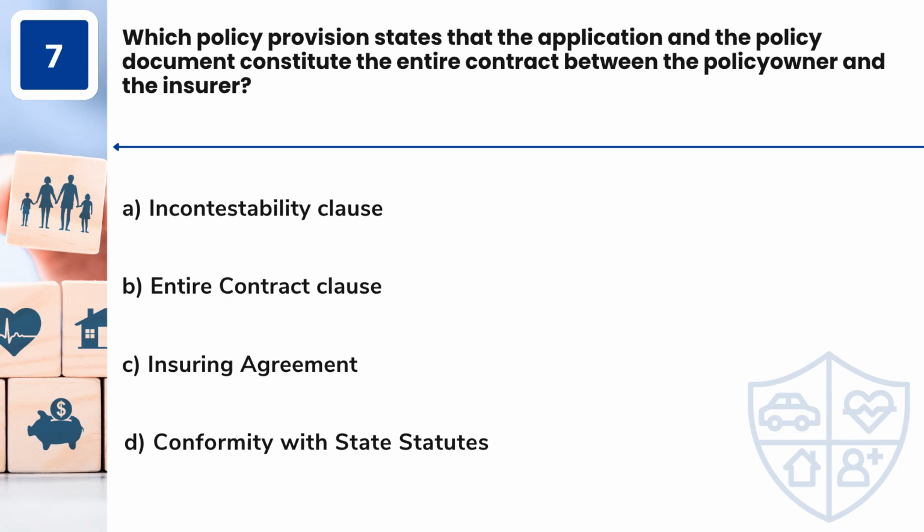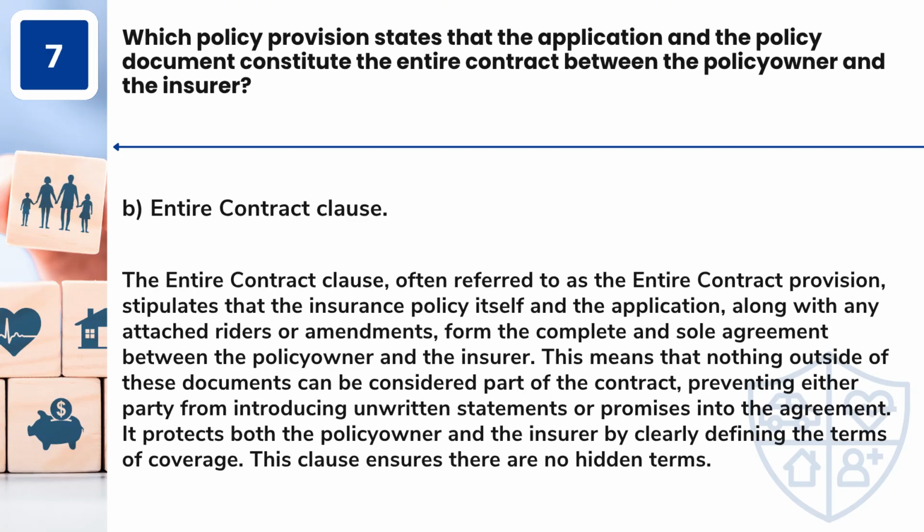Question 7. Which policy provision states that the application and the policy document constitute the entire contract between the policy owner and the insurer? A. Incontestability clause. B. Entire contract clause. C. Insuring agreement. D. Conformity with state statutes. Answer: B. Entire contract clause.